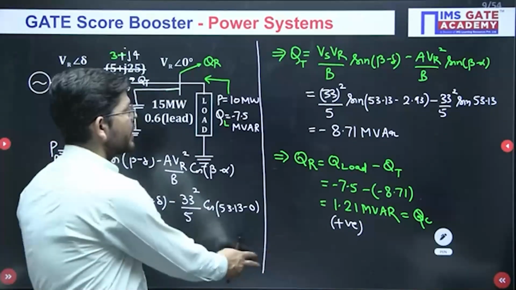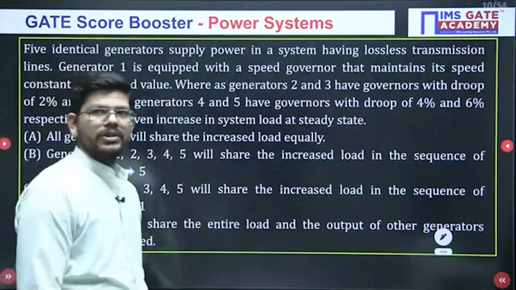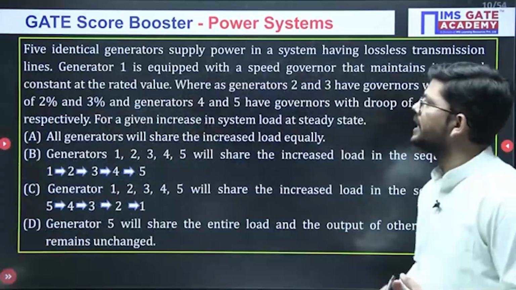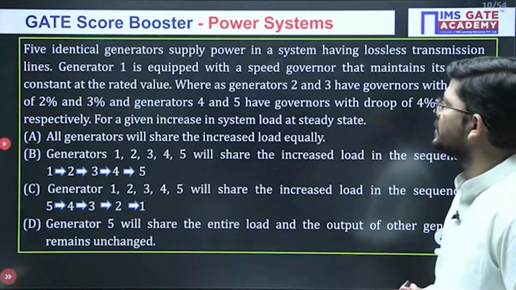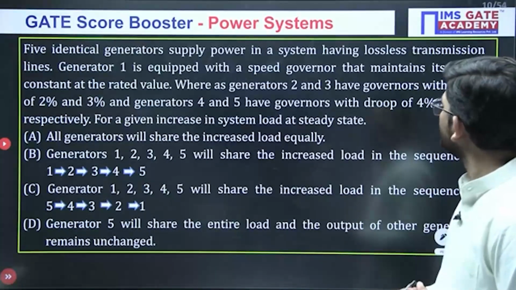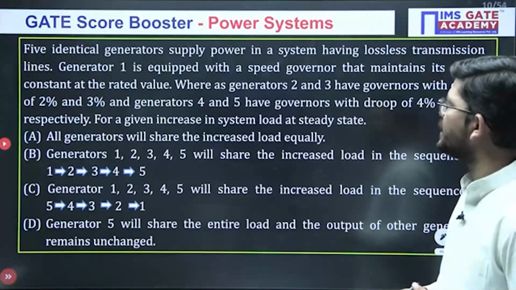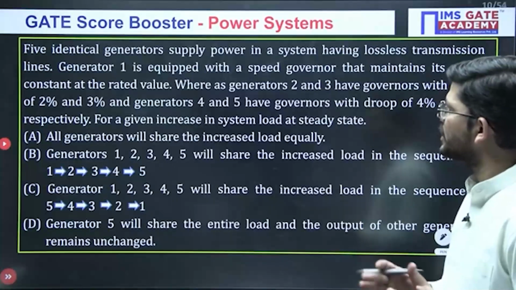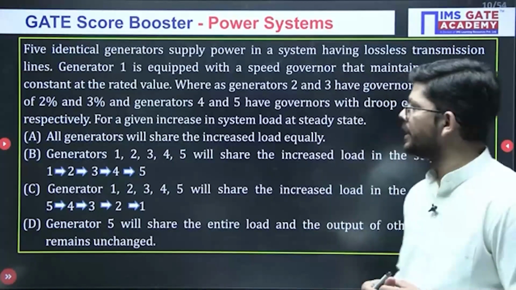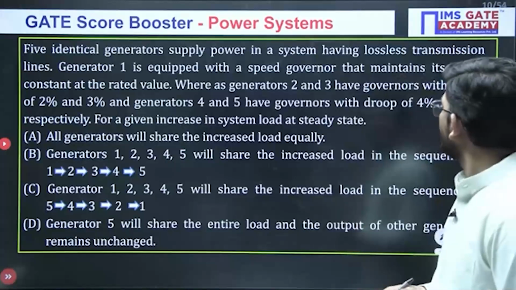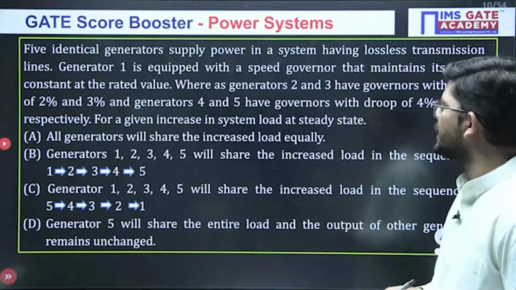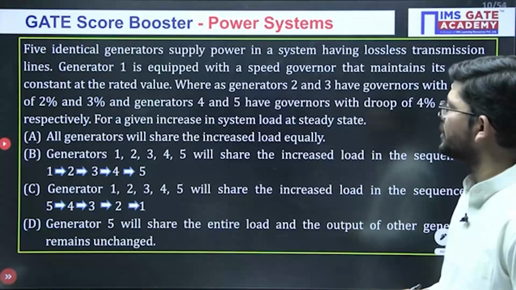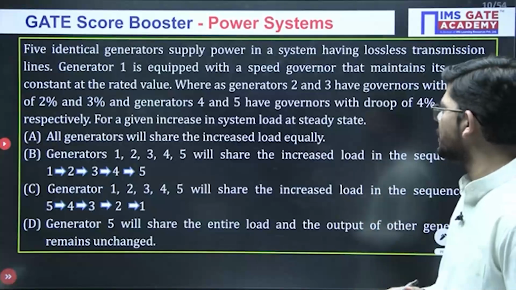Very good. Okay, so moving towards the next question. This is also a very important question. What has been said here is: 5 identical generators supply power in a system having lossless transmission lines. Generator 1 is equipped with a speed governor that maintains its speed constant, whereas generators 2 and 3 have governors with droop of 2% and 3%, and generators 4 and 5 have droop of 4% and 6% respectively. For a given increase in system load at steady state,